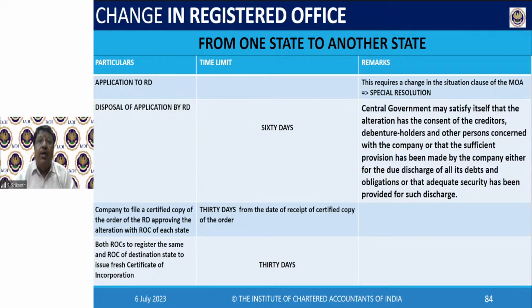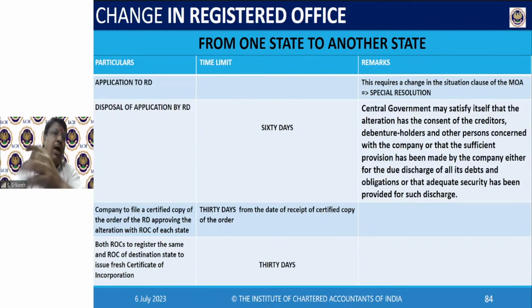Amend your memorandum. So you'll say, the existing Clause 2 of the Memorandum of Association be substituted by the following clause: the registered office of the company will be situated in the state of Maharashtra. That's all. You're moving your state.